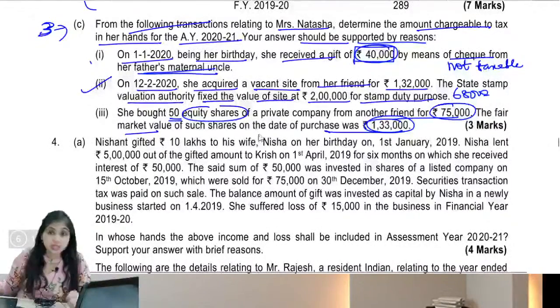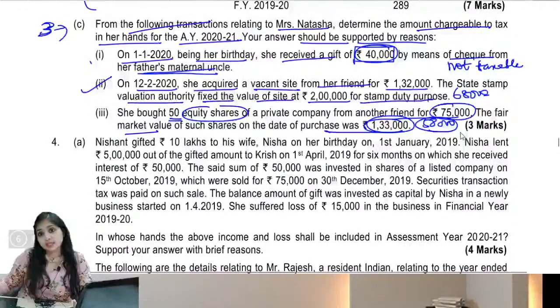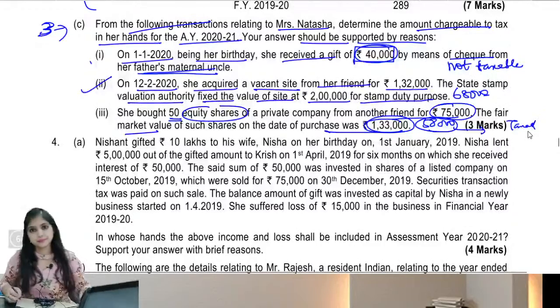Obviously inadequate consideration, again movable property inadequate consideration, but don't worry, the 6 steps will apply only for immovable property inadequate consideration. If the property being obtained is movable, I will not apply the 6 steps. I will simply see the difference. What is the difference? 1,33,000 actual value minus 75,000, which is the consideration which she paid. So how much lesser did she pay? She paid lesser by rupees 58,000. Straight away find the difference. Is the difference more than 50,000? Yes. Aggregate difference more than 50,000. Hence this will be taxable.